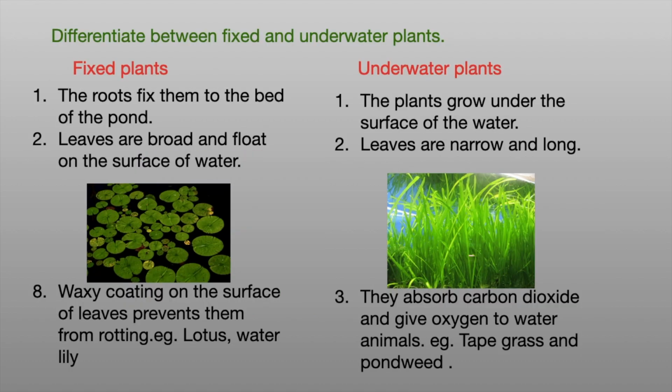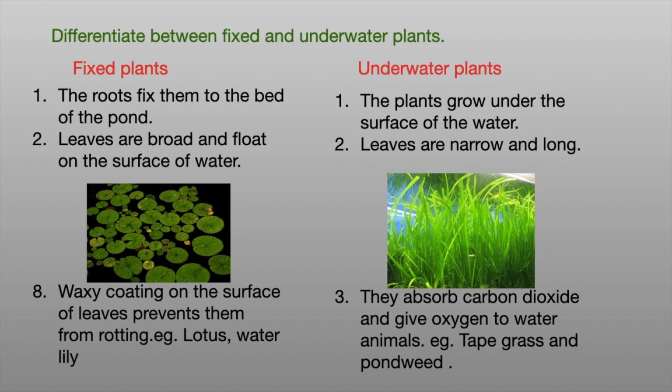Differentiate between fixed and underwater plants. Fixed plants. The roots fix them to the bed of the pond. Underwater plants, the plants grow under the surface of the water. Fixed plants, the leaves are broad and float on the surface of the water. They have a waxy coating on the surface to prevent them from rotting. Example, lotus and water lily.